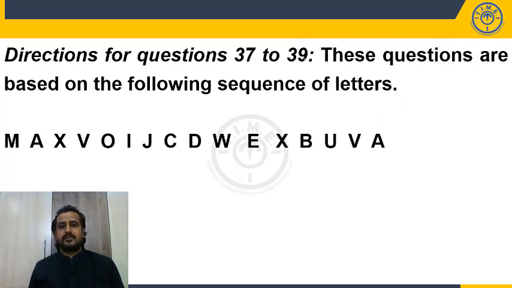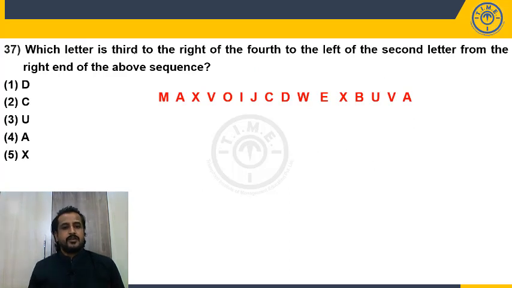Direction for question 37 to 39. These questions are based on the following sequence of letters. So here we have the sequence of letters. For all these 3 questions, the sequence will remain the same. Now move to 37. Which letter is third to the right of, fourth to the left of, second letter from the right hand? So the question is based on the right hand. In the right hand, we discussed in the basics, right will be minus and left will be plus.